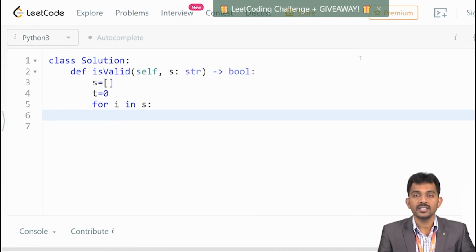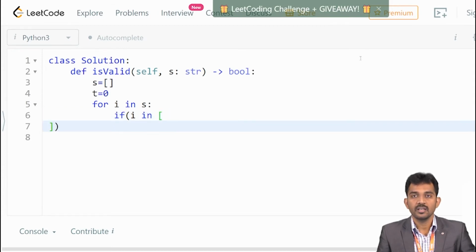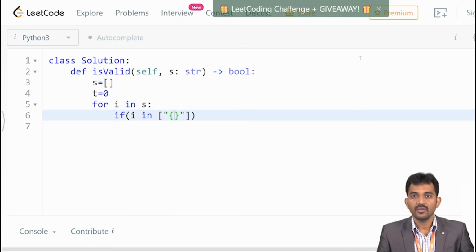If it is an open parenthesis, what happened? I simply push into the stack, right? Yes or no? So we have three kinds of open parentheses, right? The first one is the open parenthesis of flower bracket, next one is the open parenthesis of function bracket, and last one is the open parenthesis of square bracket.